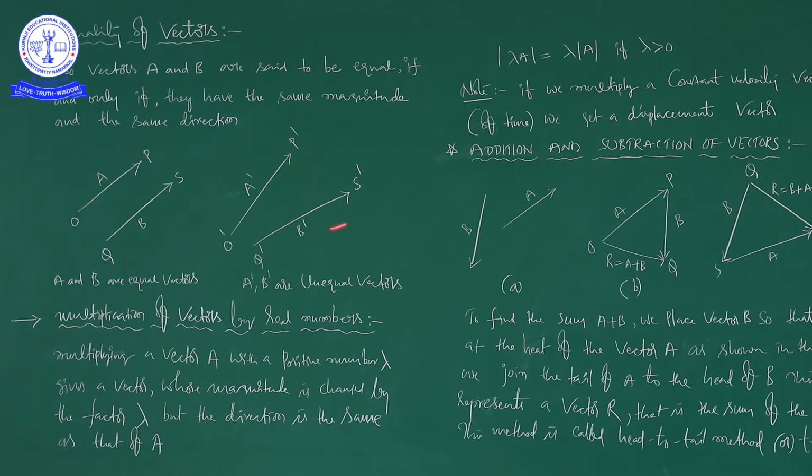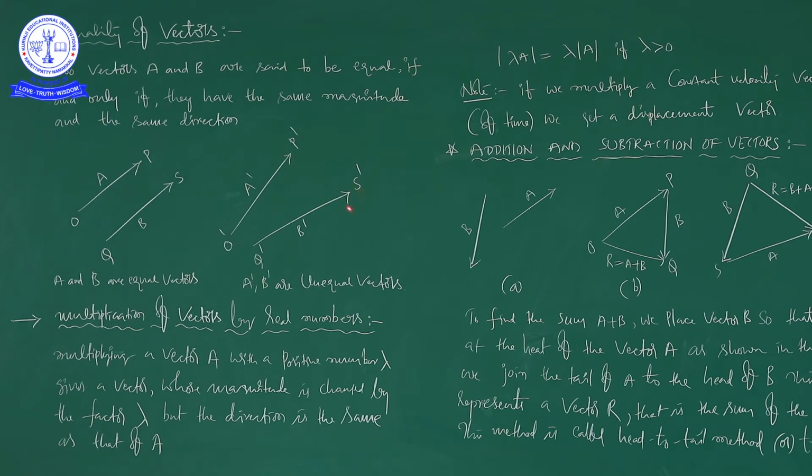Suppose you see the next picture. If you observe carefully, it is vector A dash and vector B dash. A dash is from O dash to P dash, the initial point and ending point. Here also the initial point is Q dash and the ending point is S dash. The magnitude of vector A dash is equal to the magnitude of vector B dash, but each has its own direction.